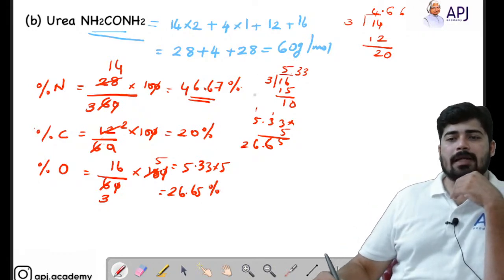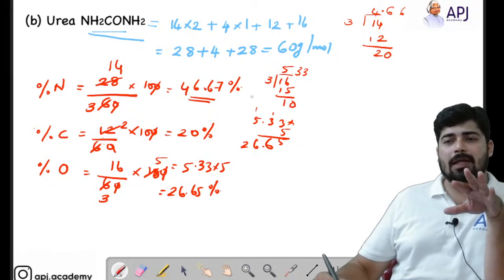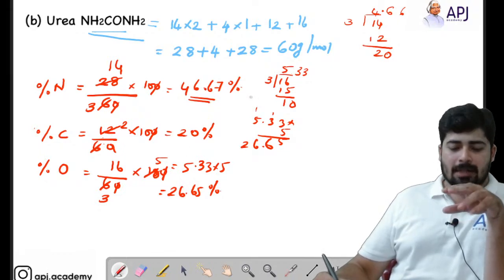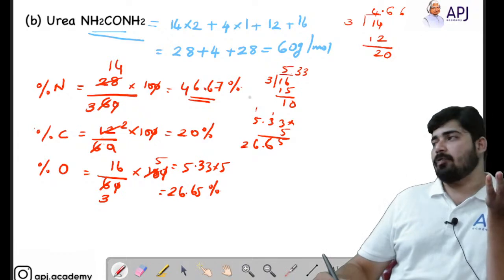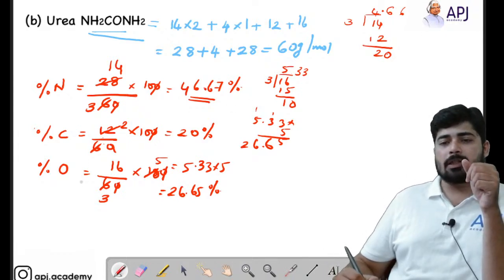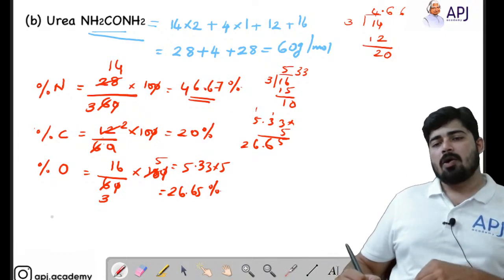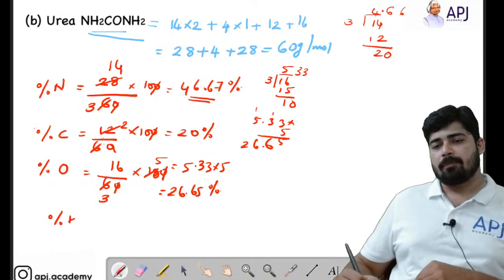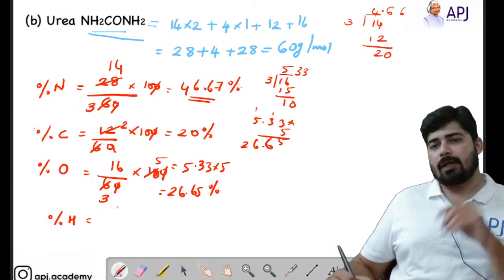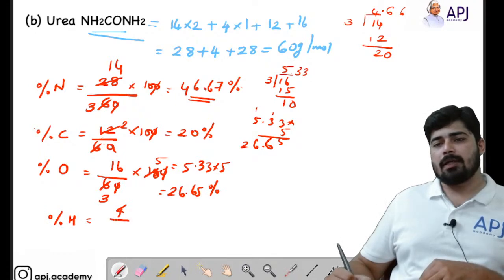Now what is pending? Hydrogen is pending. If you want, you can add all three percentages and subtract from 100, so you will be getting the percentage of hydrogen. Or you can do it the same way. Percentage hydrogen is equal to, there are 4 hydrogen, so 4 divided by the total mass 60, into 100.